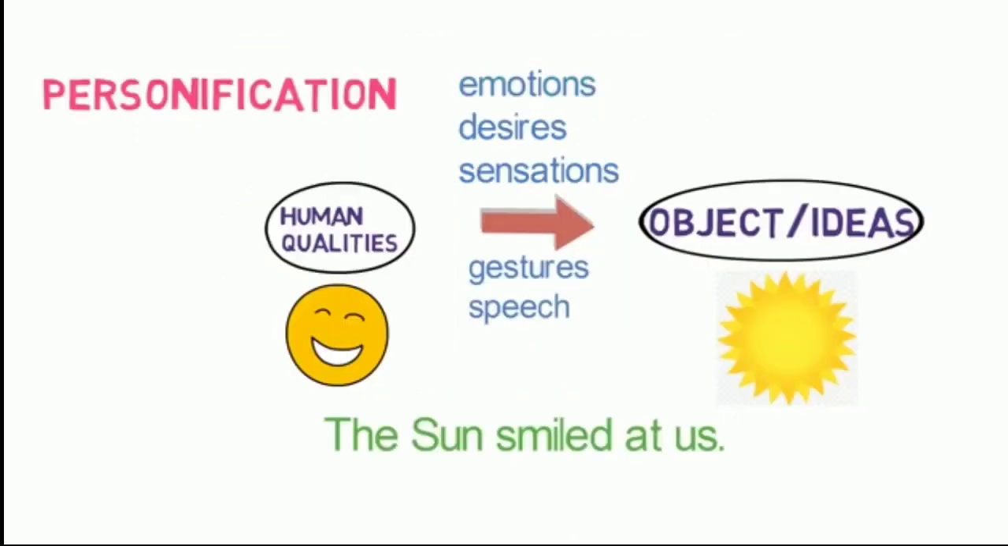Next figure of speech is personification. In this figure of speech, non-living things, objects or ideas are treated as if they are persons. That means they are spoken of as living things. Emotions, desires, sensations, gestures, speech are all non-living things and these are given human qualities here. For example, the sun smiled at us. Here the sun is given the human quality of smiling.